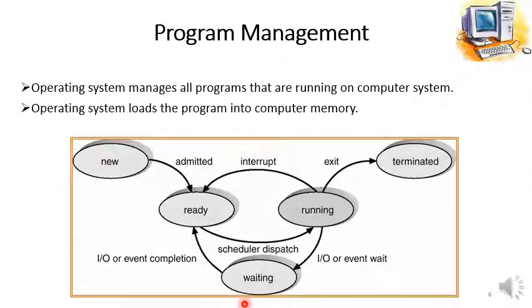There is a complete process behind program management, and this is the main diagram which explains process management by the operating system. I hope you understood this process a little bit. So it is just for your information and concept.